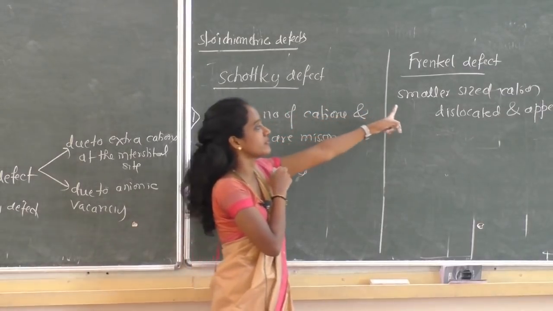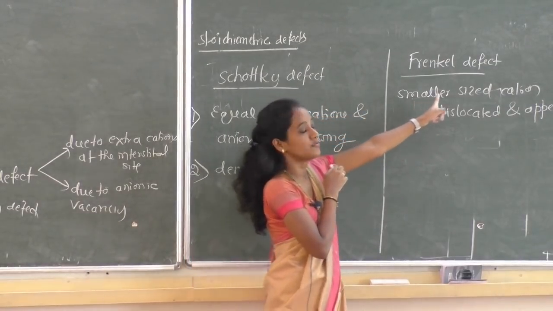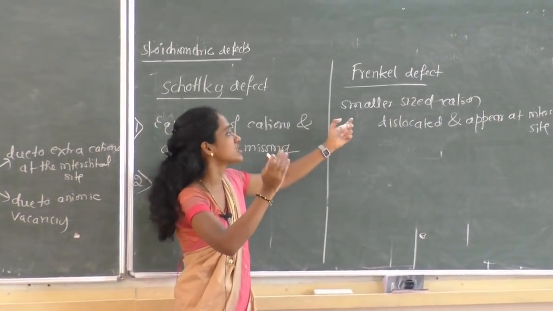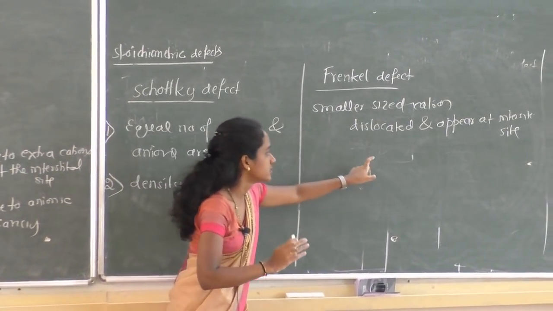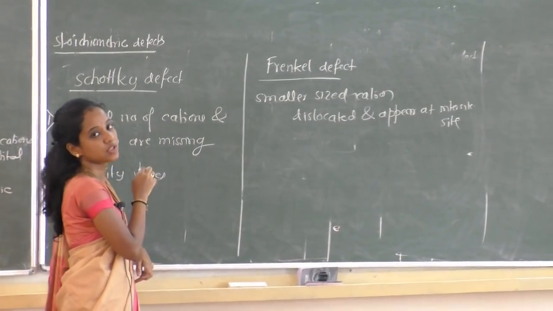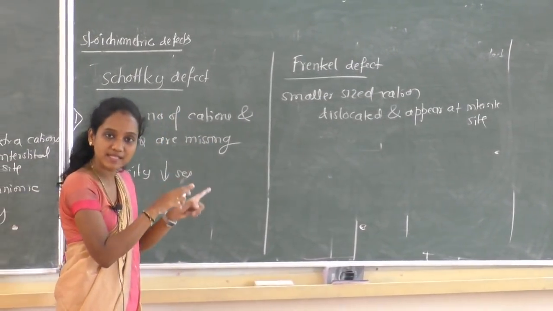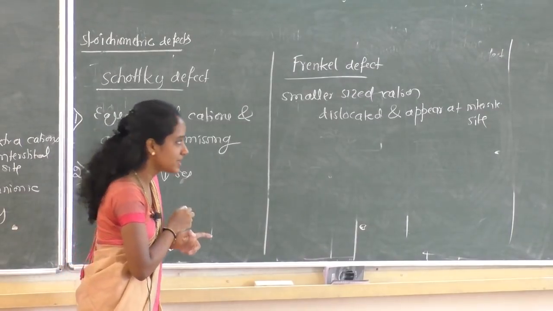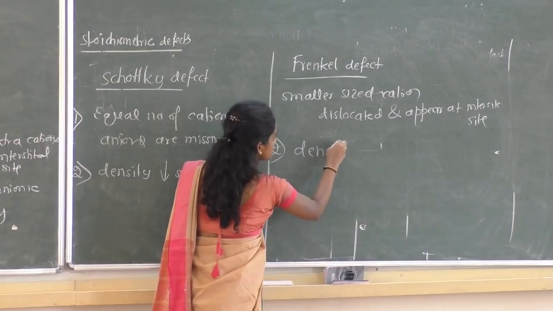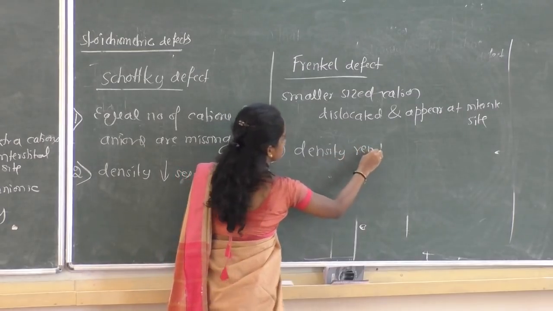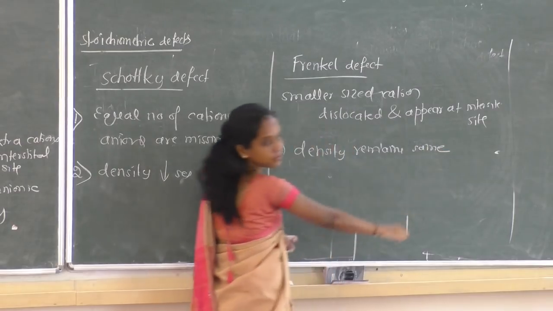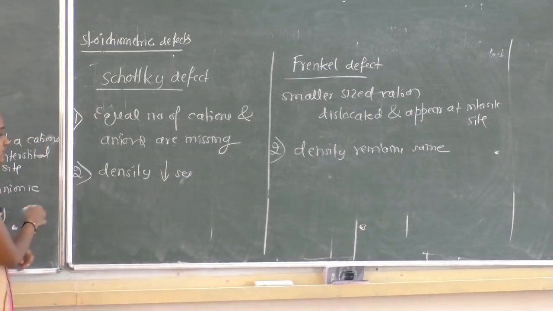Whereas in Frenkel defect, what happened? There is no missing of ions, just the interchange of the ions takes place. Is there any change in the number of atoms? No, the number of atoms remains the same. So mass remains the same, and density also remains the same. That is the second difference.